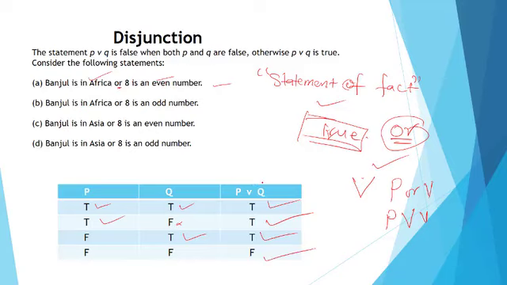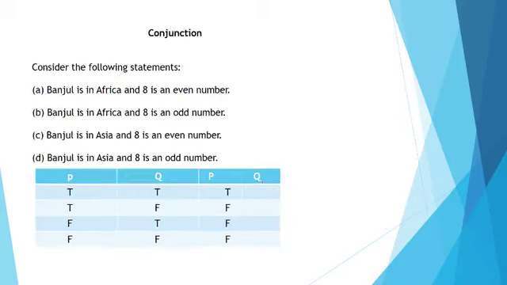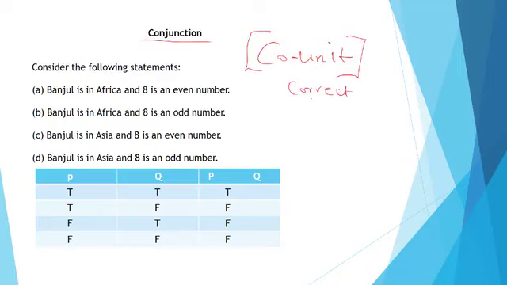Now, if we get to conjunction in logic, conjunction means to co-unite. That is to say, the two sentences must be correct before you use the word truth.